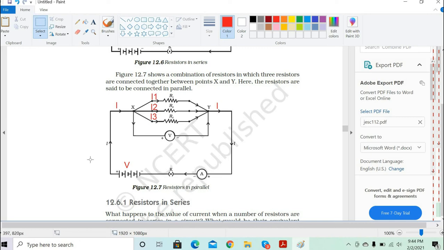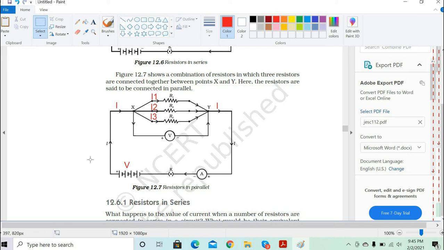Now when you press the key, the current starts moving from the positive terminal of the battery, then goes to the point X. At the point X, it splits into three components of the current. The current I is split into I1, I2 and I3. So I1 goes to resistance 1, I2 goes to resistance 2, I3 goes to resistance 3.